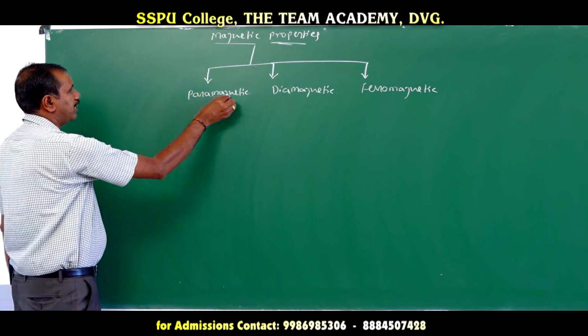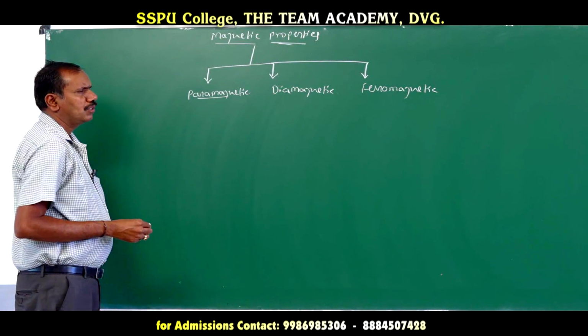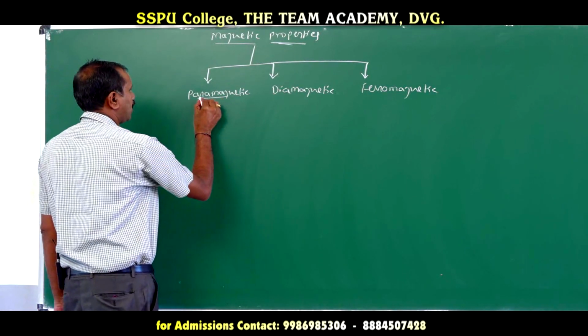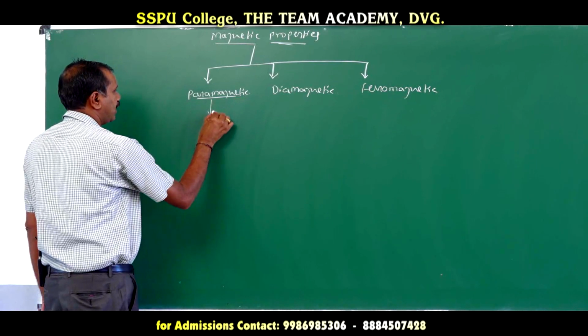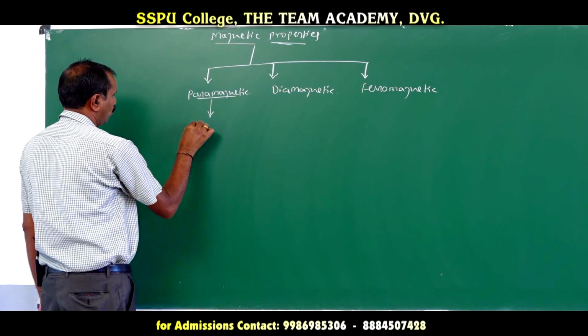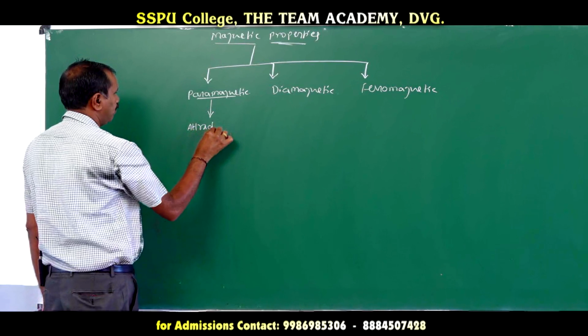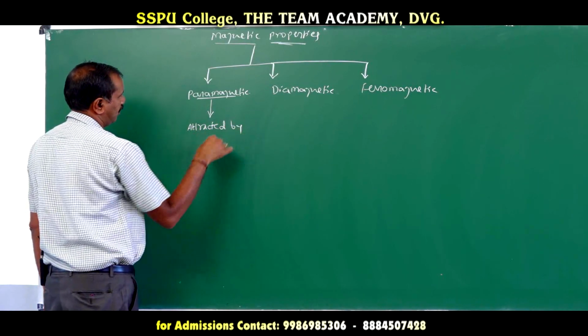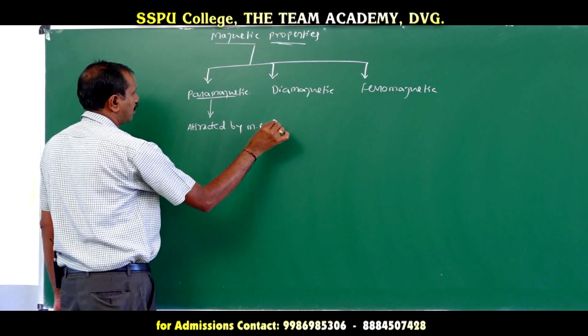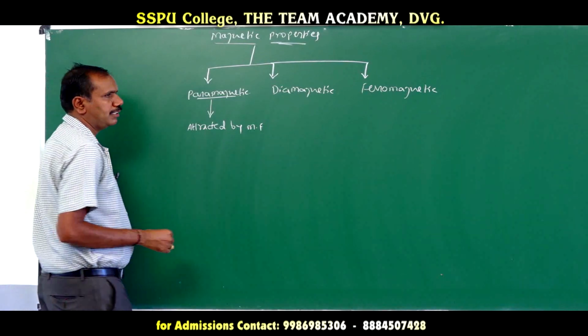So, what are paramagnetic substances? Those substances which are attracted by the magnetic field are called paramagnetic substances.